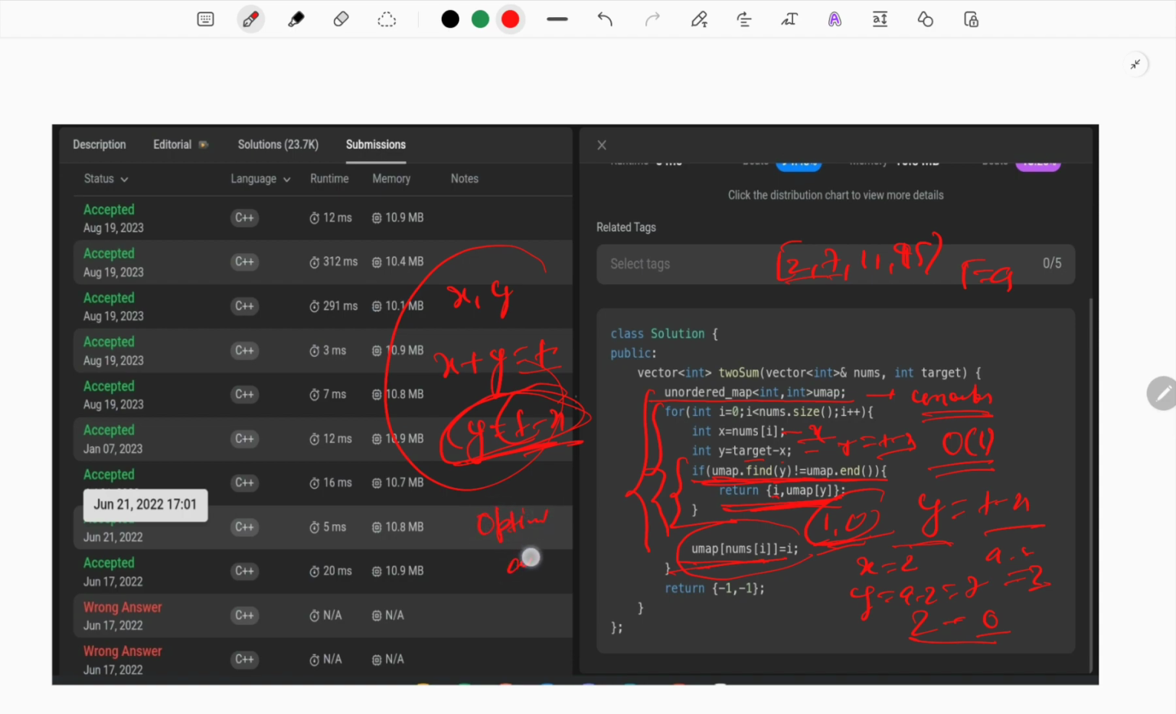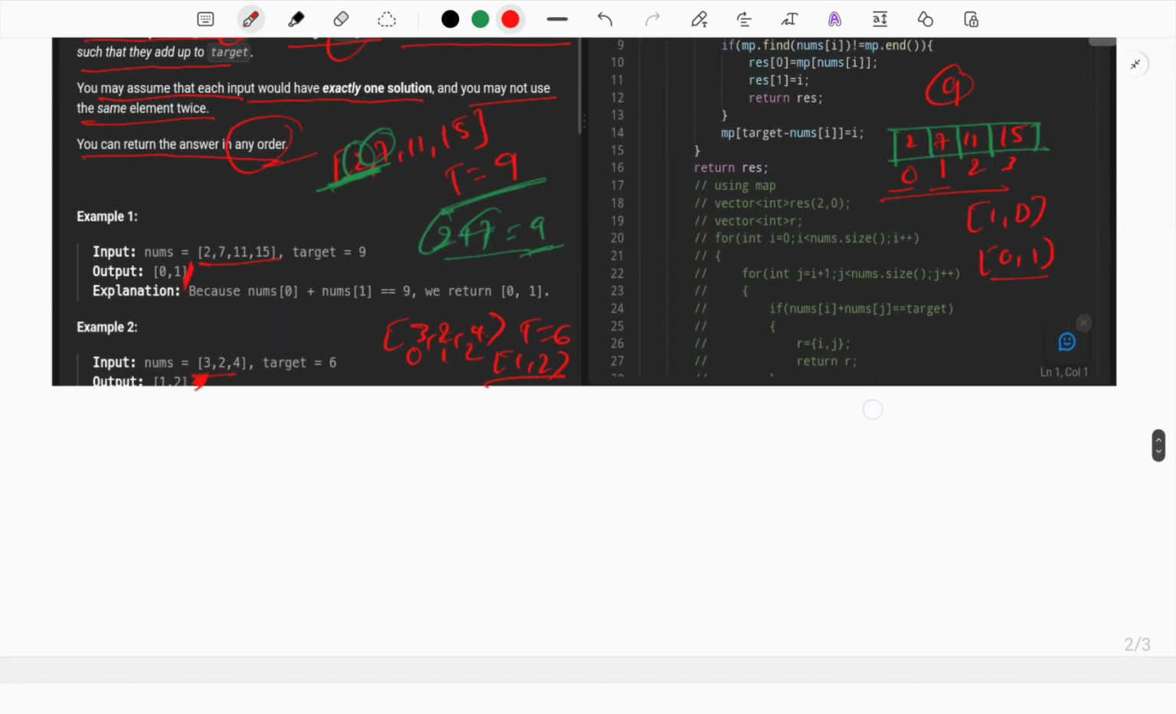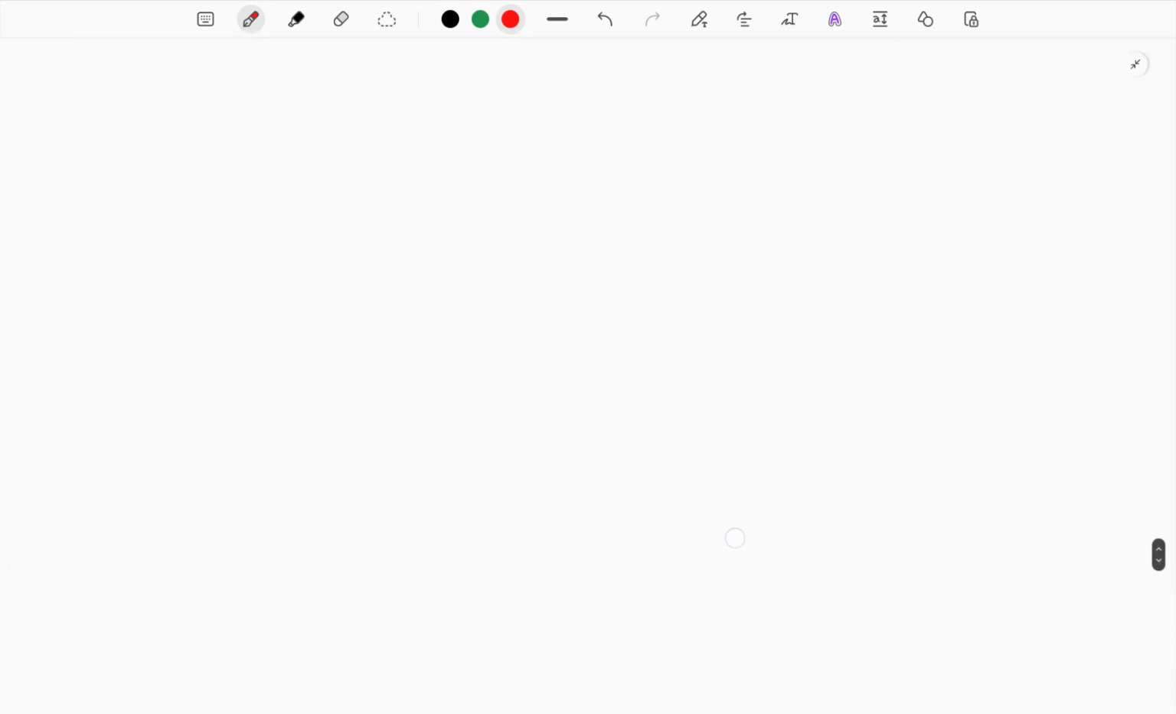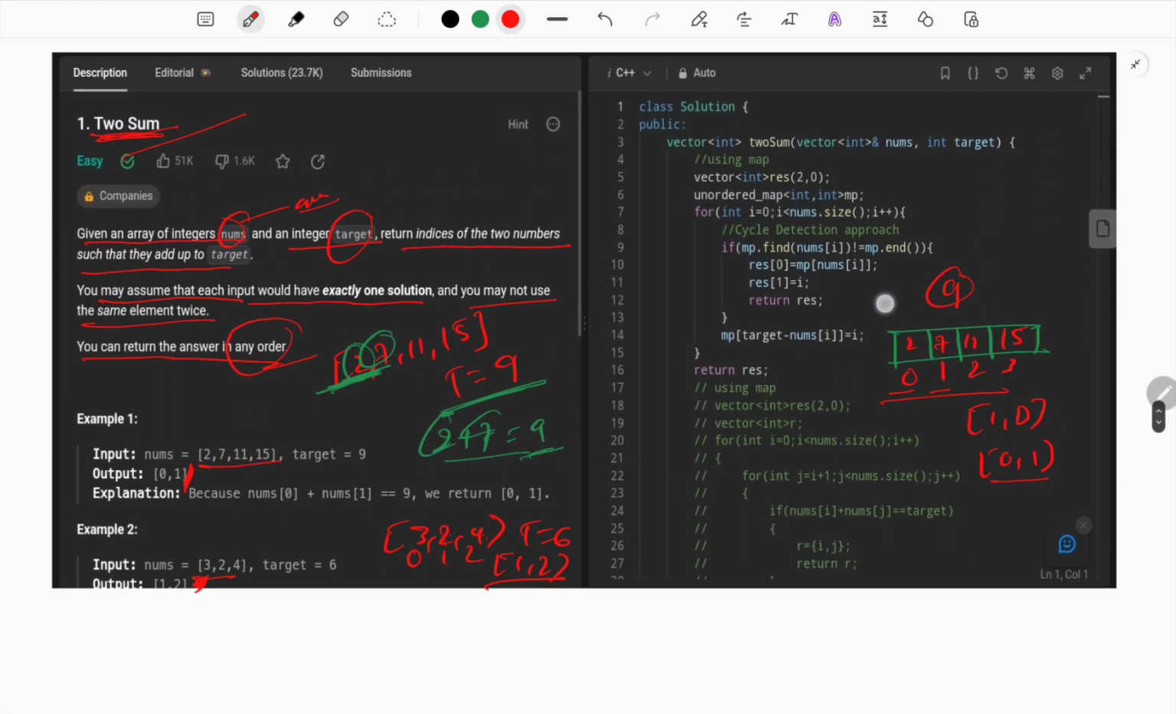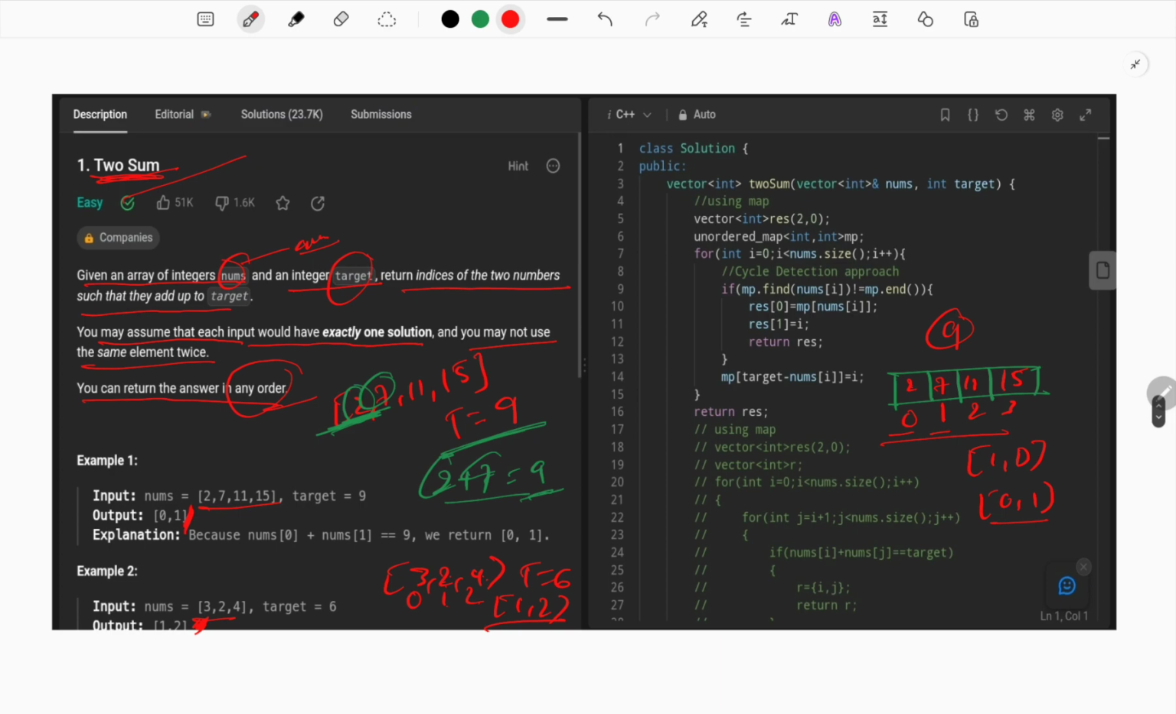This is your optimal approach, using an unordered map that takes big O of 1 time complexity, and the space complexity is big O of n. But this is the optimum approach, and the interviewer will be happy with it. So we have solved the Two Sum question of LeetCode, a very famous question on LeetCode. We solved it with two approaches, one optimal and one brute force, and we also understood the map and the nested loop.